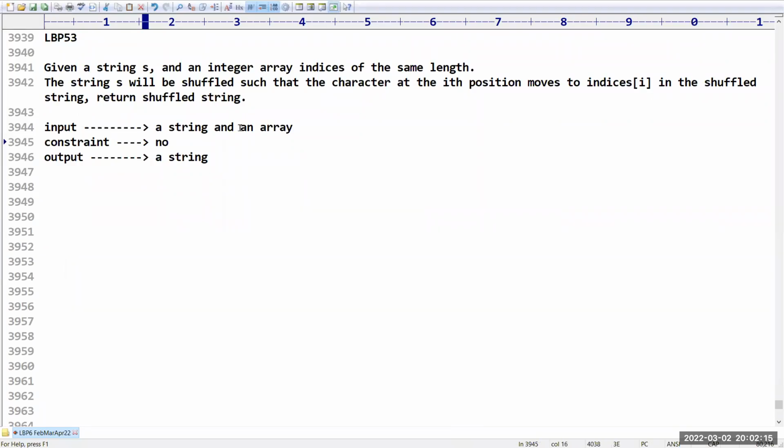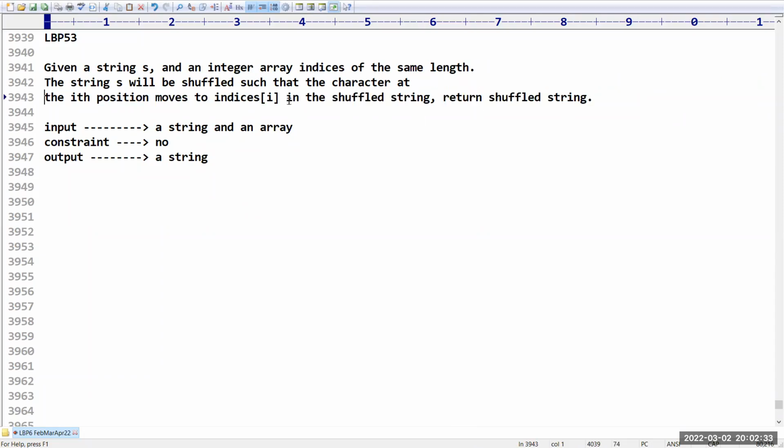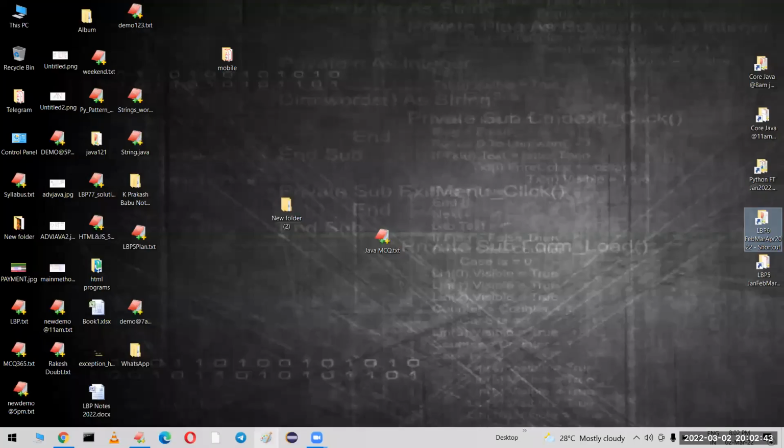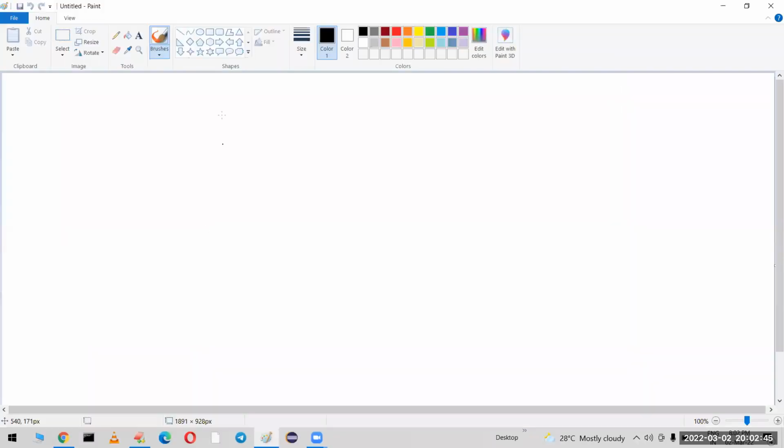Yes. Sir, they have given a string S and an integer array indexes of the same length. The string S will be shuffled such that the character at the ith position moves to indexes of i in the shuffled string. And we have to return that shuffled string. I will take the first example, then you people will get some idea, because in the last batch there was so much confusion in this program. That's why I am trying to change this.